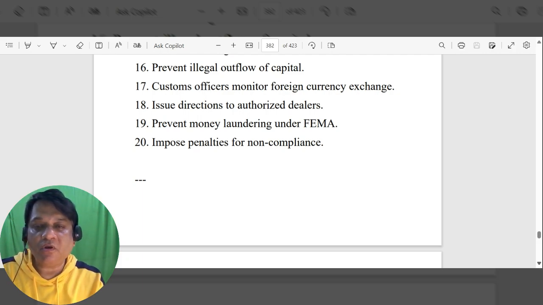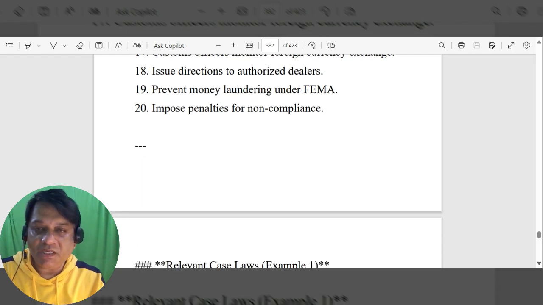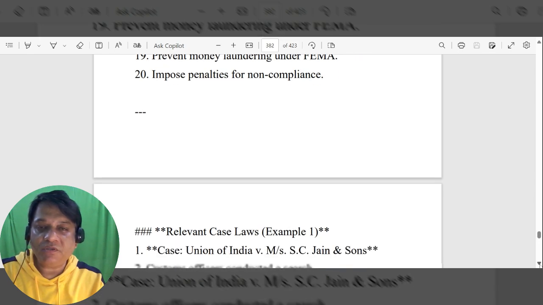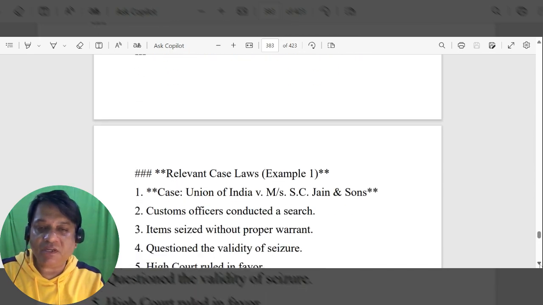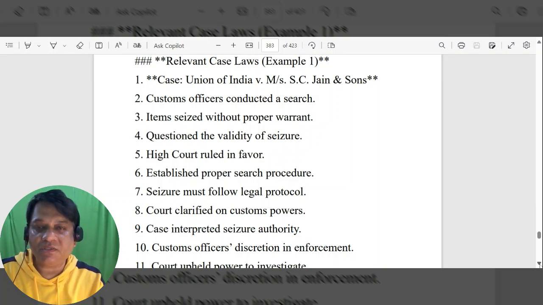Customs officers monitor foreign currency exchange, issue directions to authorized dealers, prevent money laundering under FEMA, impose penalties for non-compliance. Relevant case laws: Union of India versus Messrs S.C. Jain.